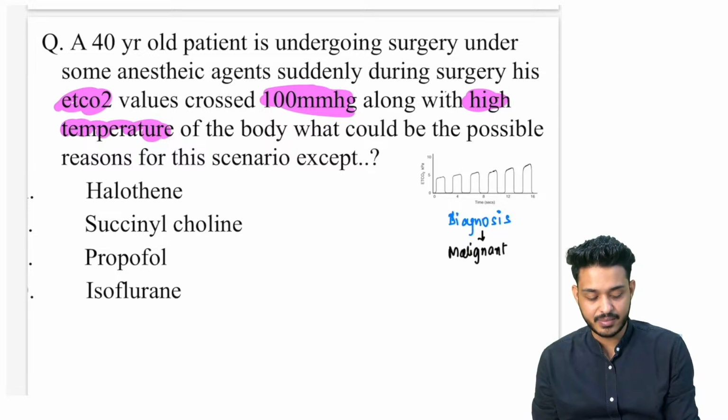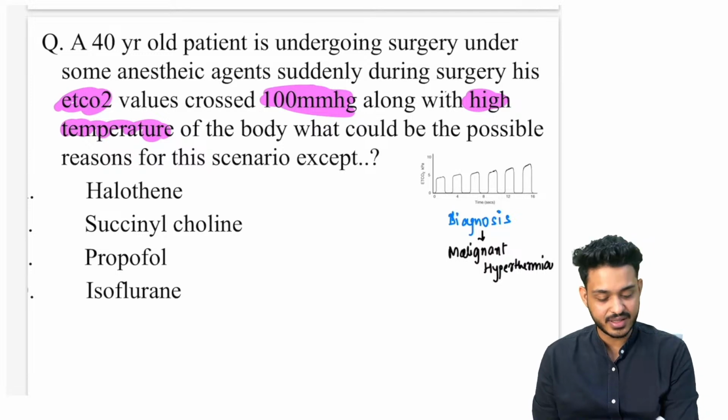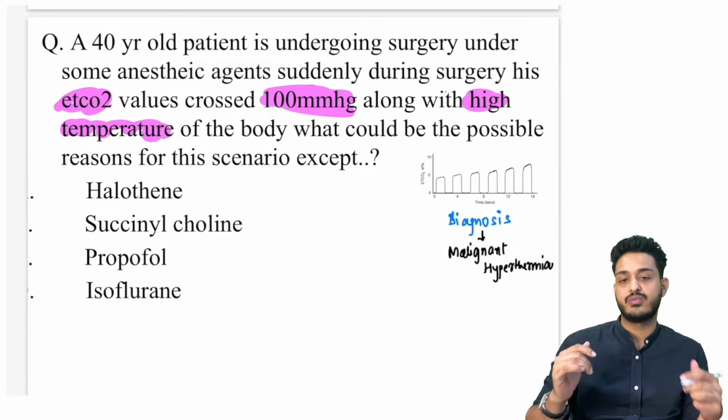Malignant hyperthermia. We've also discussed the mechanism in physiology. This is your malignant hyperthermia. If someone is having malignant hyperthermia, what is the reason? What is the reason? देखो, neuromuscular junction. What is going to happen?